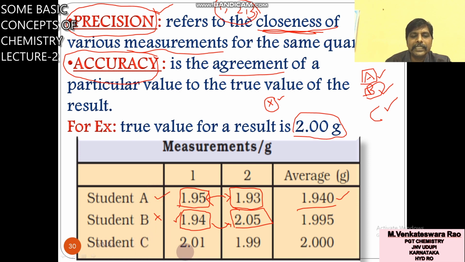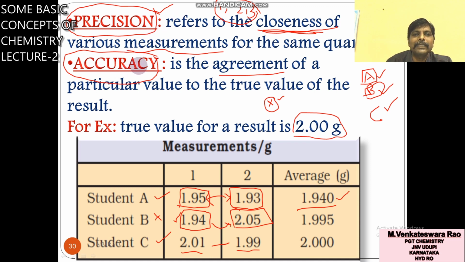Next, student C got 2.01 and 1.99. Here also there is closeness, so precision is there. Precision means closeness: however many times he did it, first, second, third, fourth time, he got nearby values.